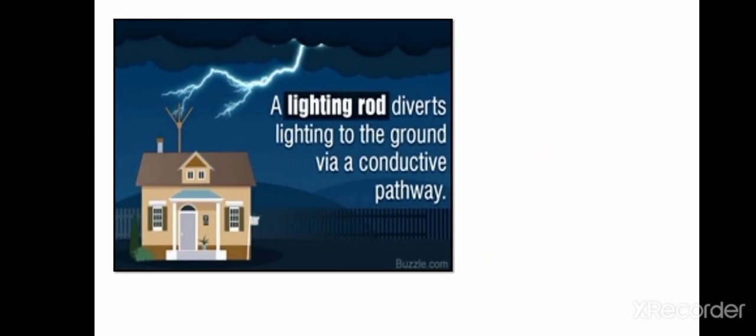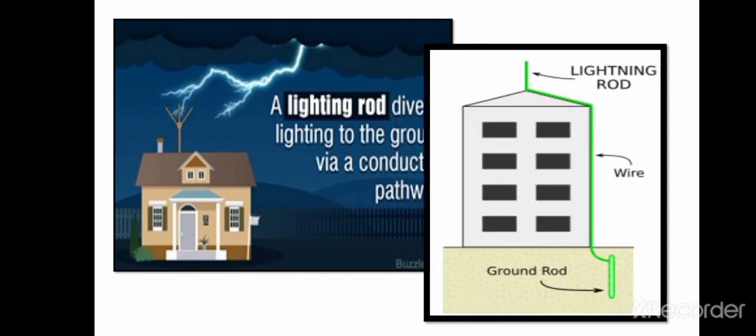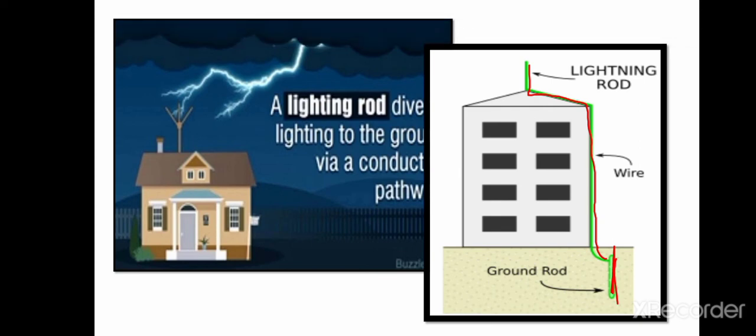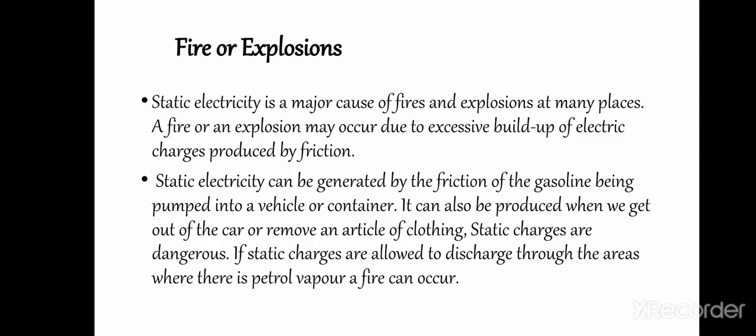These are the lightning conductors. A lightning rod diverts lightning to the ground via a conductive pathway. As they are conductors, they will take the charges from the lightning and move them to the ground. The lightning rod, here you can see, provides a safe pathway to the ground so that the excessive charge can be grounded easily, and the building will be protected in this way.